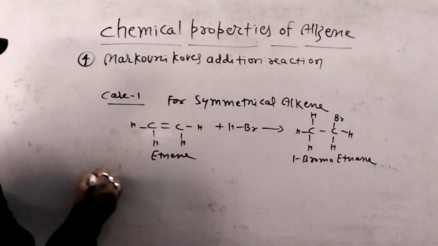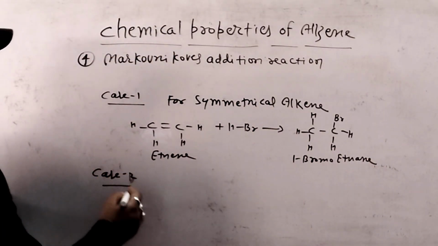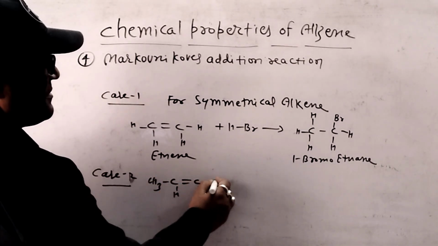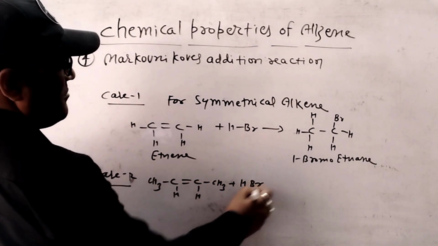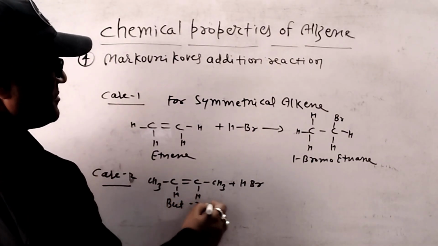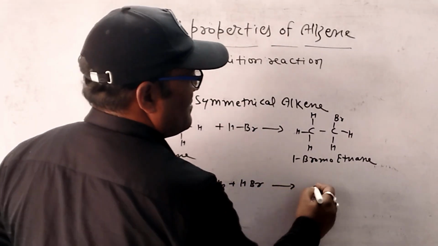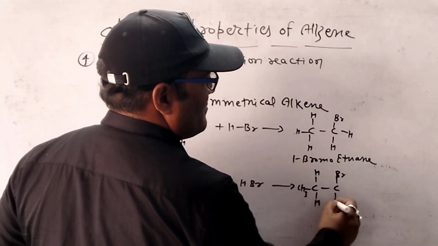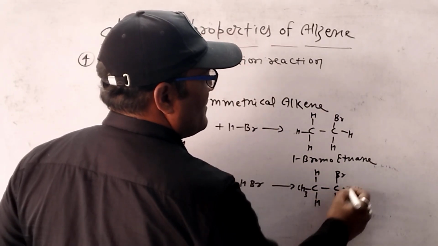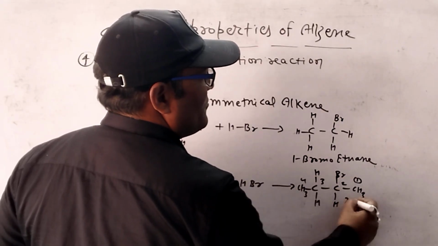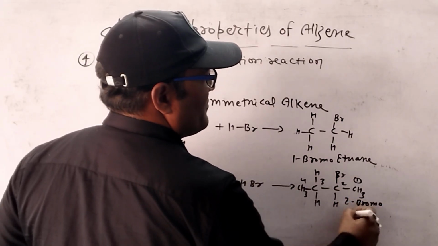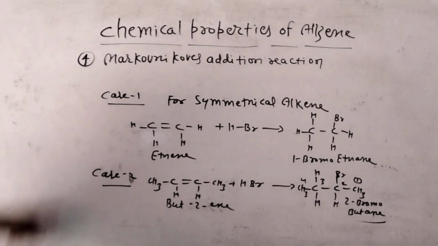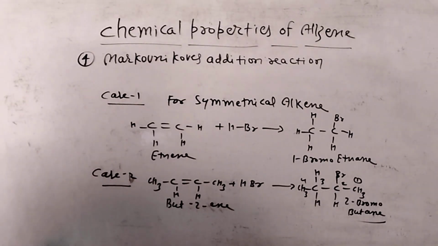Now, case 2, another example of symmetrical alkene. Whenever 2-butene reacts with HBr, then 1, 2, 3 and 4, 2-bromobutane compound is prepared. Now, these reactions are Markovnikov's addition reaction.